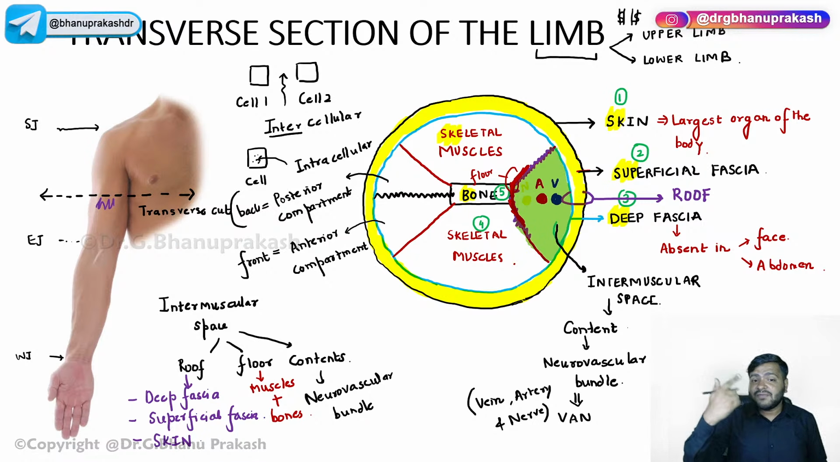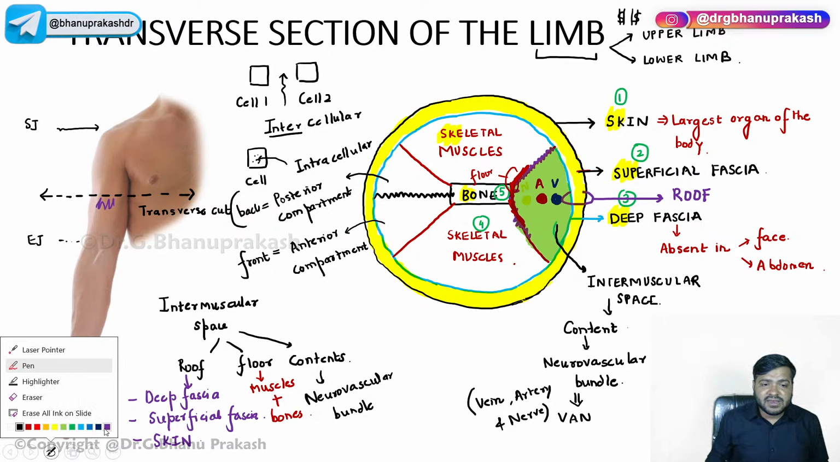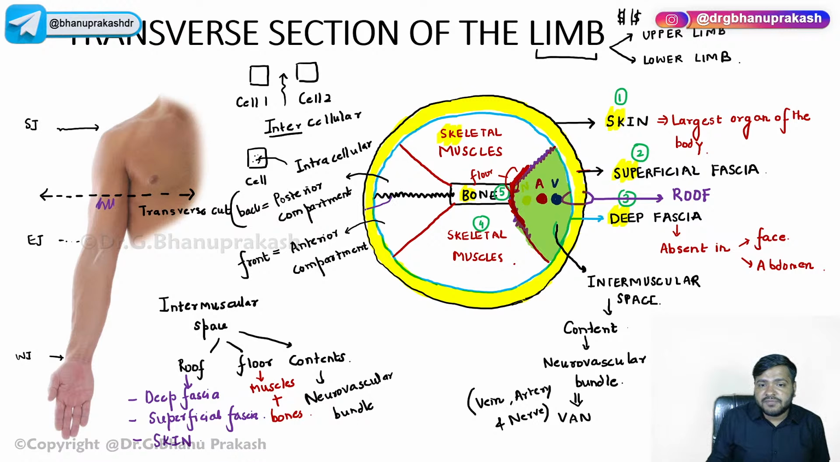This space is divided into anterior and posterior compartments with the help of this septum, and that is called the intermuscular septum. Now, when I say intermuscular septum, guys, it is nothing but the modification of deep fascia. It is nothing but the modification of deep fascia only.